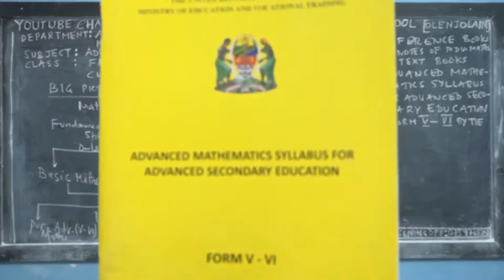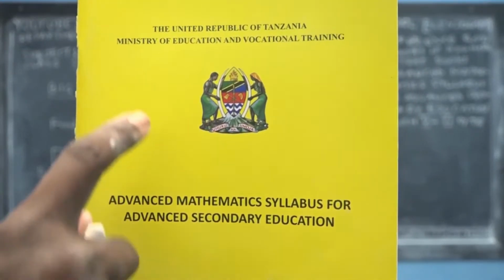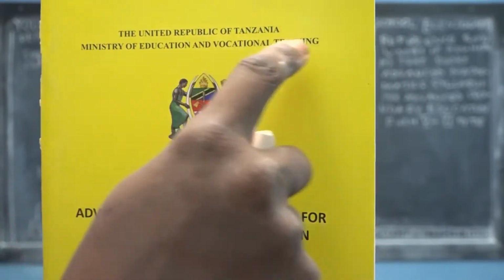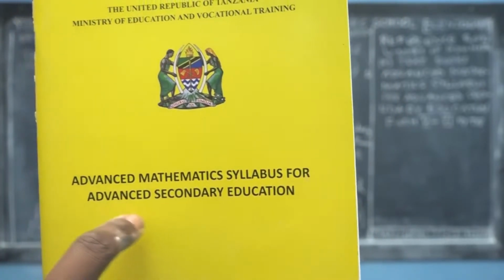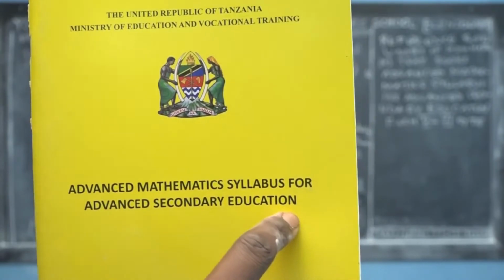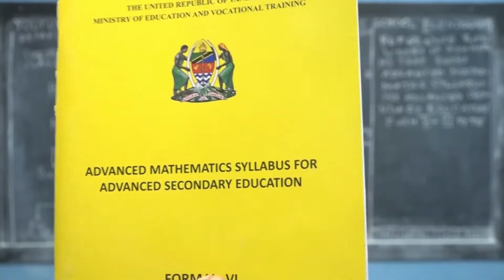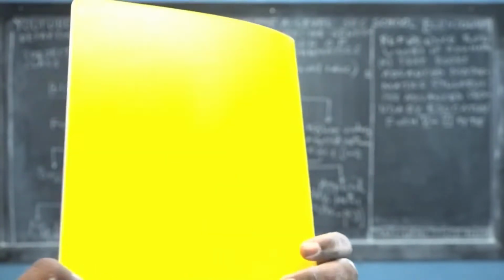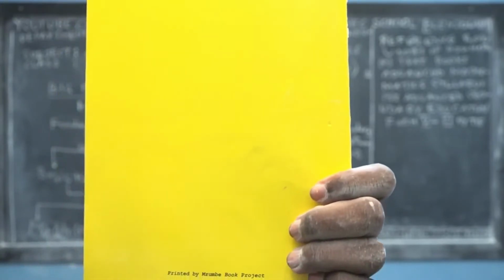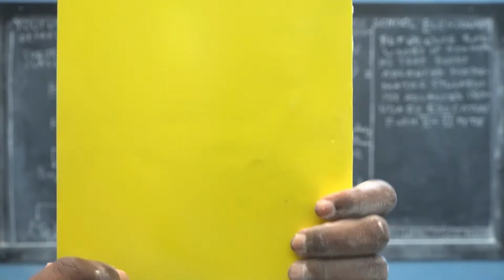So this is the book that I've said. You see the United Republic of Tanzania, Ministry of Education and Vocational Training, and then Advanced Mathematics Syllabus for Advanced Secondary Education, as I've written there, Form 5 to Form 6. This is the front view, and then this is the side view, and this is the back view, right? Printed by Mzumbe Book Project, right?